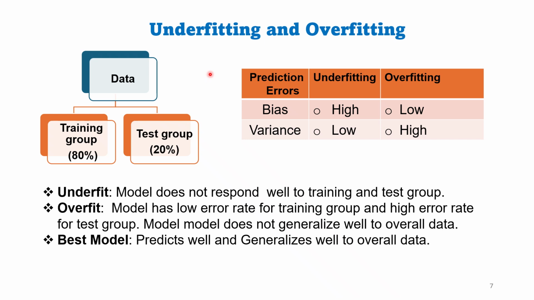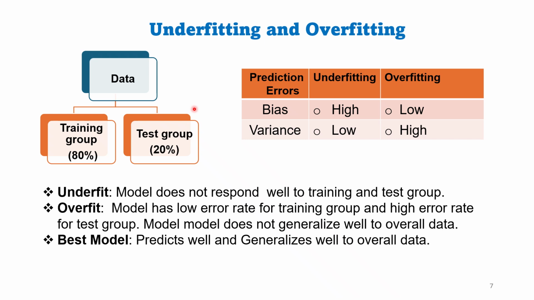The data that is input to machine learning algorithms is divided into two sets. Training set, which is also called seen data, as this data is seen by the algorithm during training. Then another set is called test data or unseen data, as this data set is not seen by the algorithm during training. The data is split into training group 80% and test group 20%. The data can also be split into training group 70% and test group 30%.